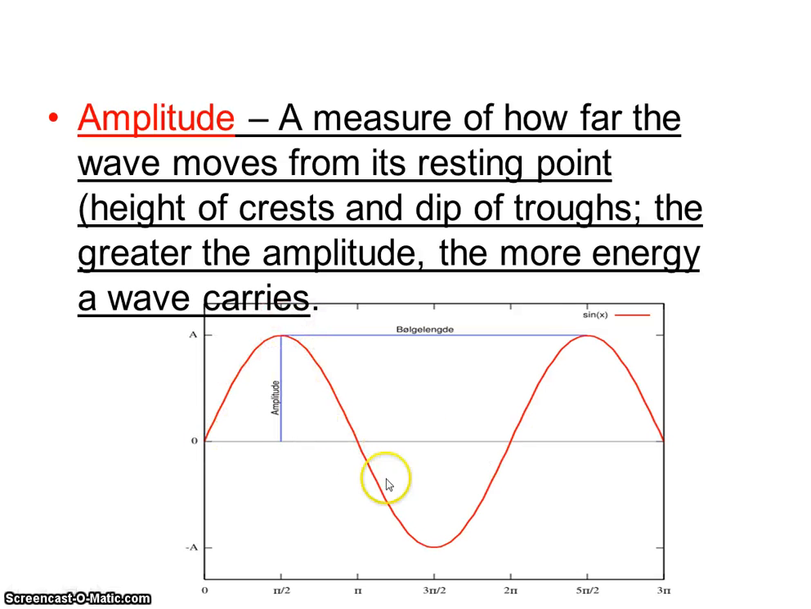Okay, amplitude is the energy. It's the amount of energy. It measures the amount of energy of a wave. So if it goes up really high, it has to have a lot of energy to get up really high. And if it goes up really high, then it's going to dip really low as well. So amplitude is how much energy that wave has. Very important measurement of a wave. Its energy level.